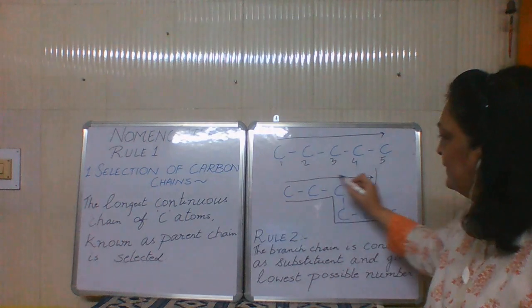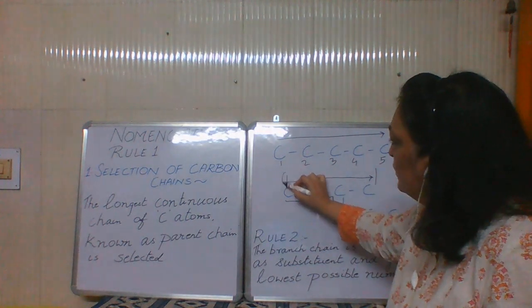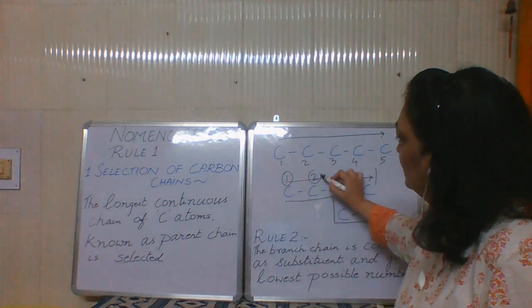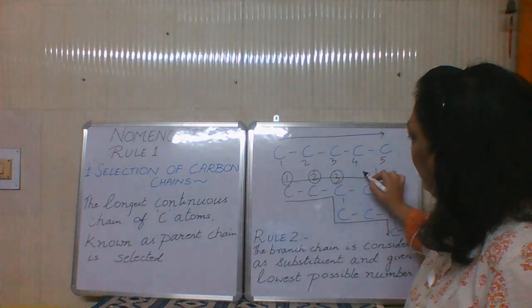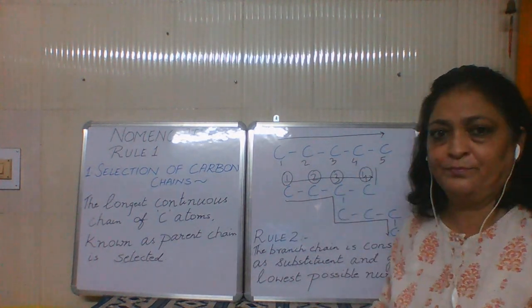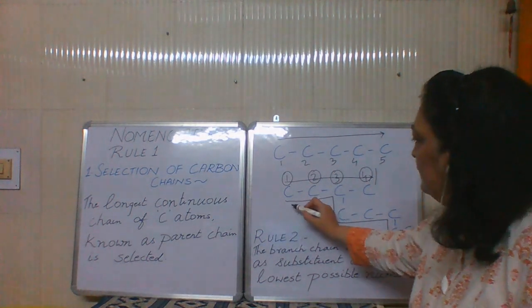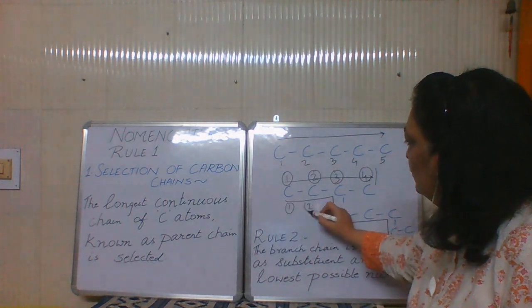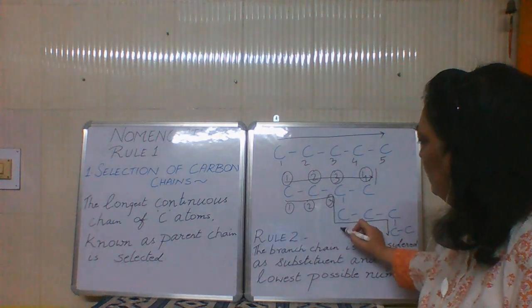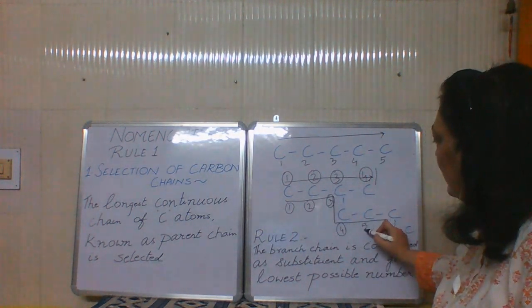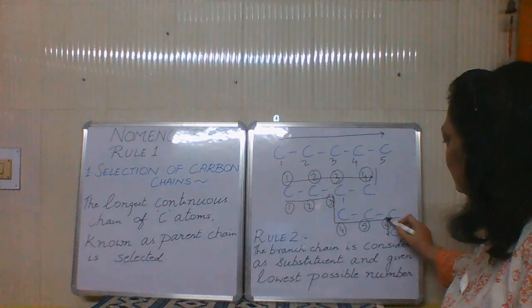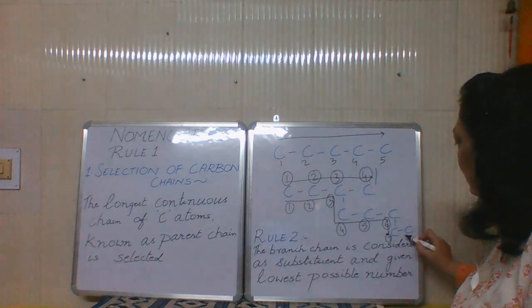So if you go like this, you are only including 1, 2, 3 and 4 carbons in your main chain. But if somebody decided to take this course, then 1, 2, 3, 4, 5, 6, 7, 8.